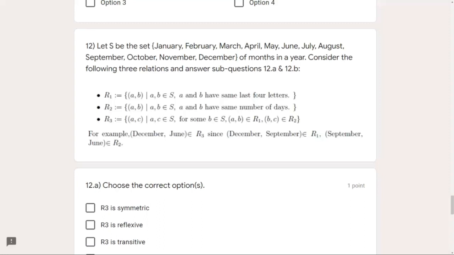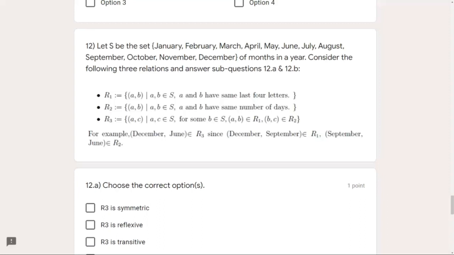So basically, our relation R3 has to have A and C, not B. So don't think that B has to be there. We have to have A, comma C, not A, comma B or B, comma C. We have to have A, comma C, but to satisfy the conditions of R3, we need an element B also, which can be anything.